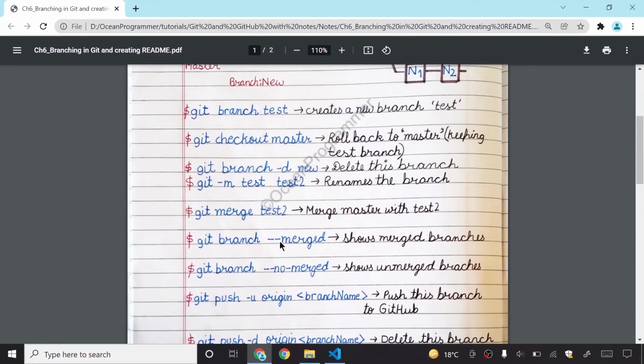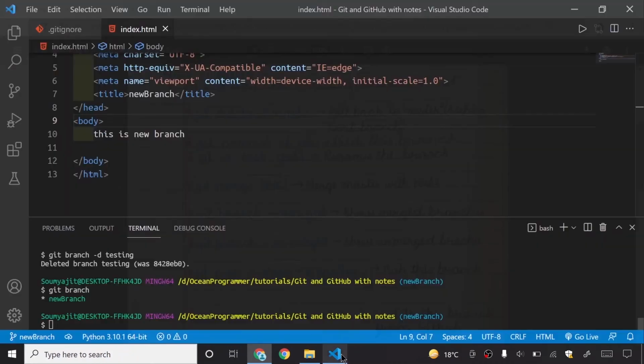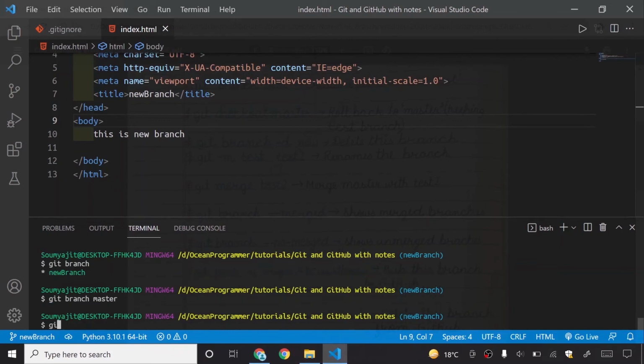What is merging? Merging is basically when two branches' code just mixes with each other, mixing the code of two branches. So if I fire this command git branch --merged, it shows me all my merged branches. If I say git branch new master, I will create one because I deleted master.